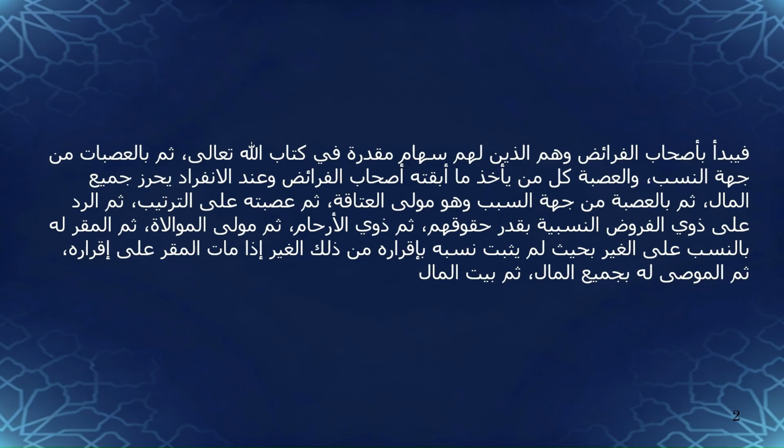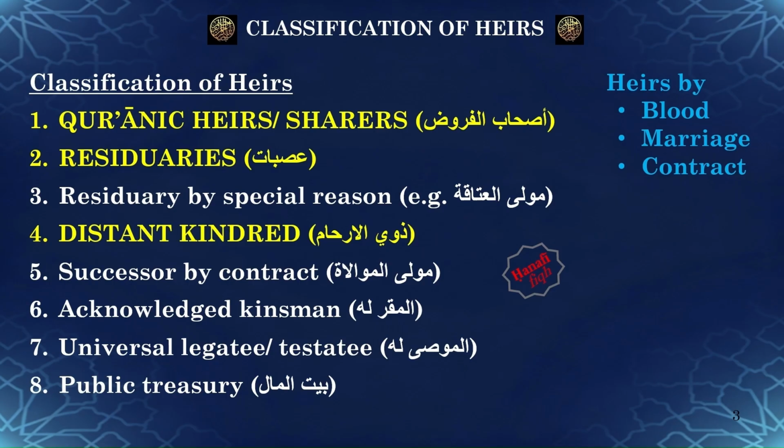The Sirajiyah lists 8 categories of heirs as shown in this slide. These are 1. Quranic heirs or sharers, referred to as the Ashab al-Furud. 2. Residuary heirs, referred to as the Asabat. 3. Residuary heir by special reason, referred to as Mawla al-Ataqa. 4.